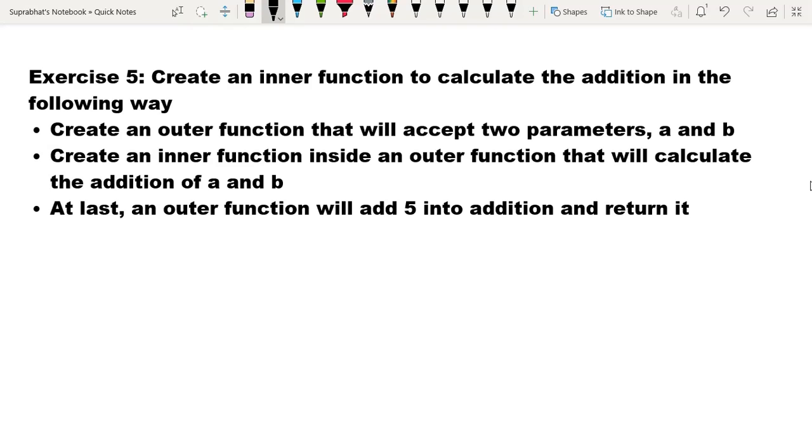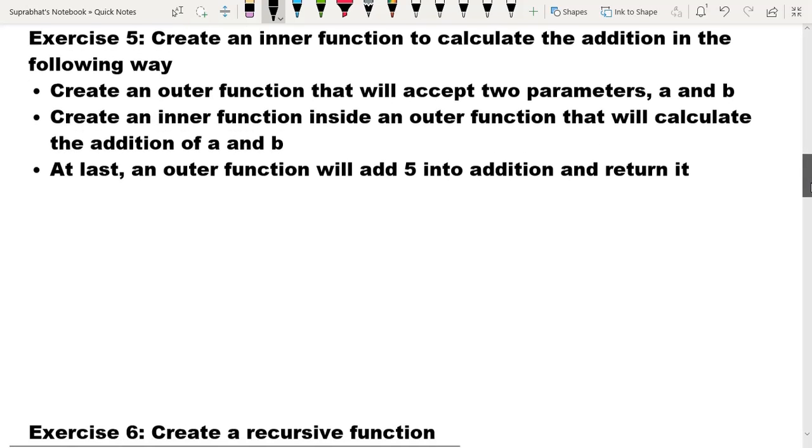And in the inner function, what do we have to do? We have to take two parameters a and b from the outer function, and in the inner function we have to do their addition. And at last the outer function will add 5 to the addition and return it. So you can make this function. You can calculate using an inner function. Any idea how we will make it?